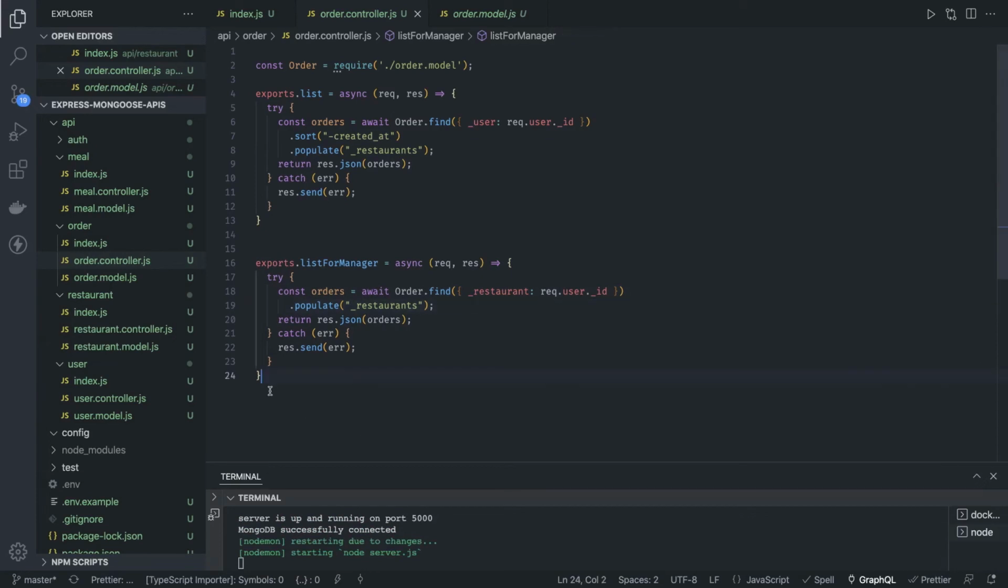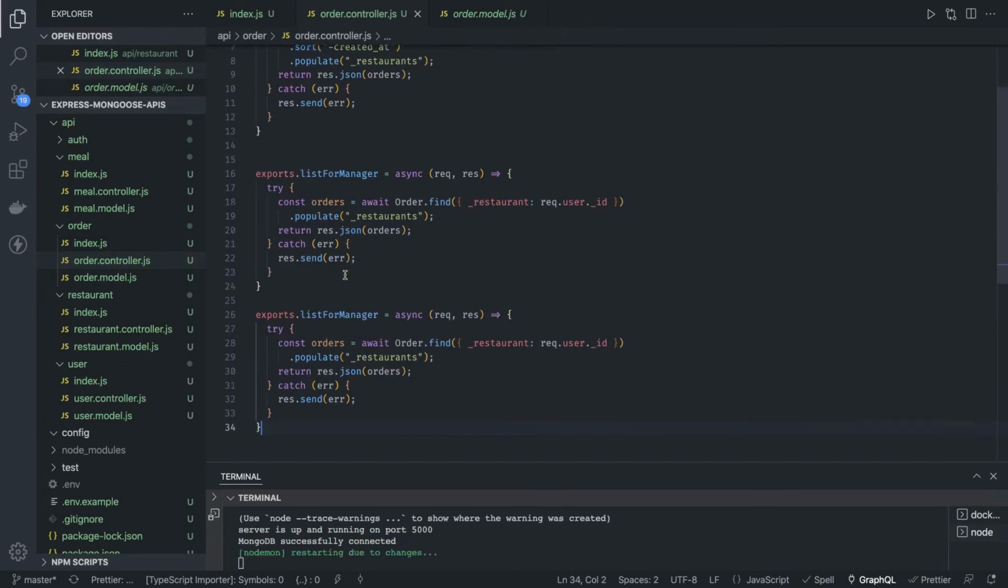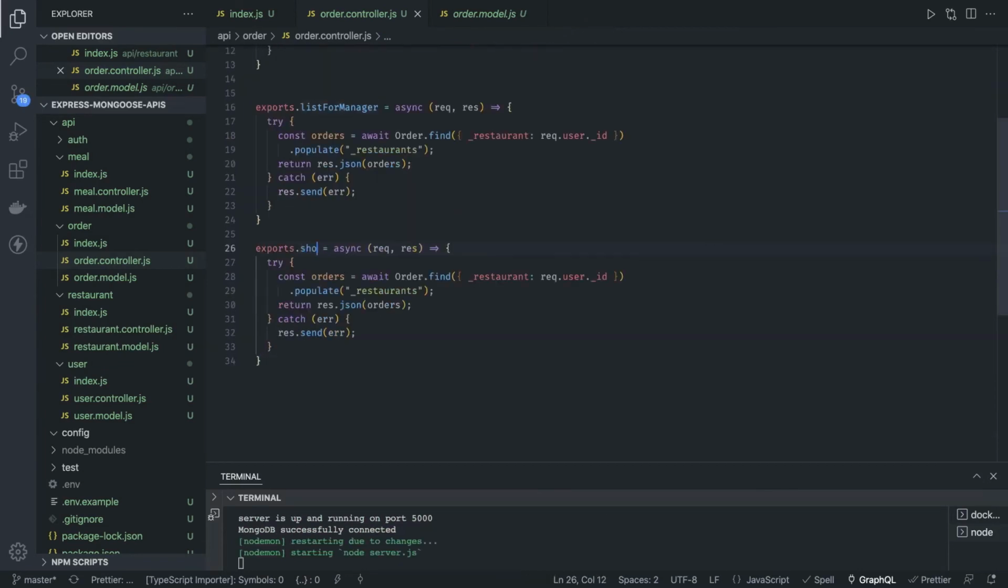Now I want to show a particular order. I'm not writing a perfect API, I'm just trying to show you how this is done, how Mongoose works with Node.js to deal with MongoDB. Here I will do order.findById, because we are trying to get a particular order. If this is just by ID, then you can simply use request.params.id, and then here we can do a lot of things: populate restaurants, populate meals, populate users.